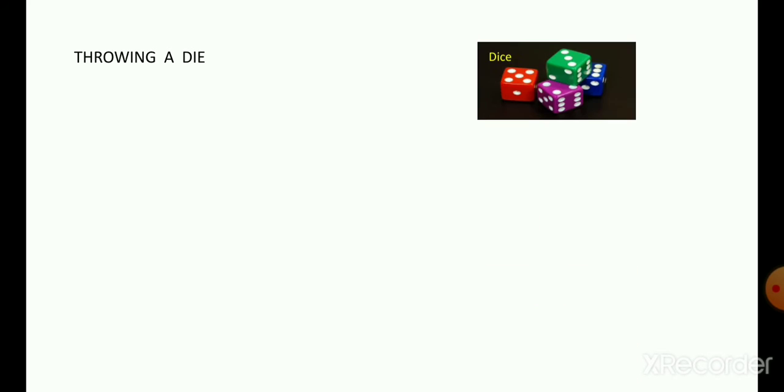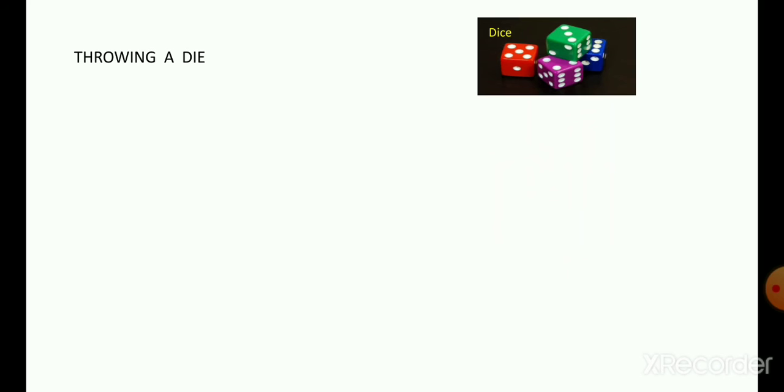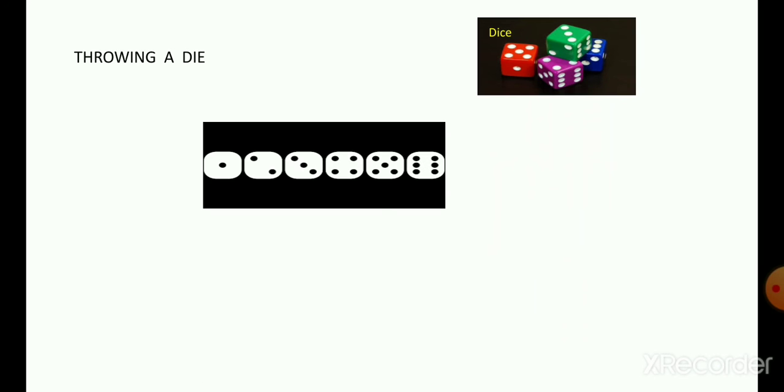Likewise, we take here the example of the die. As we know, a die has 6 faces. On each face there are dots 1, 2, 3, 4, 5 and 6. Therefore, if we toss or throw a die, and the die is symmetric, one of the faces will appear on the upside.